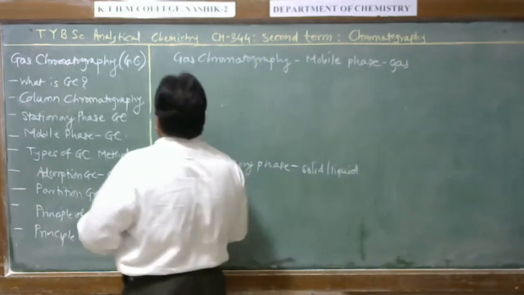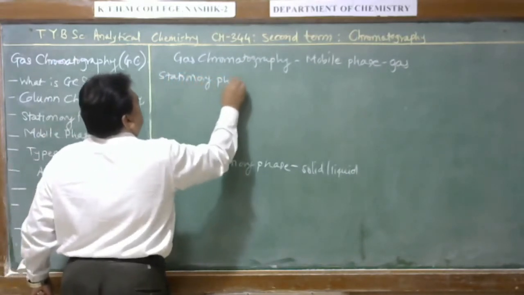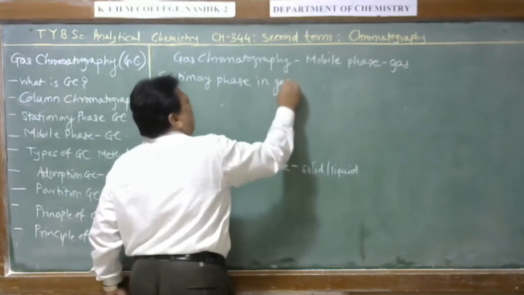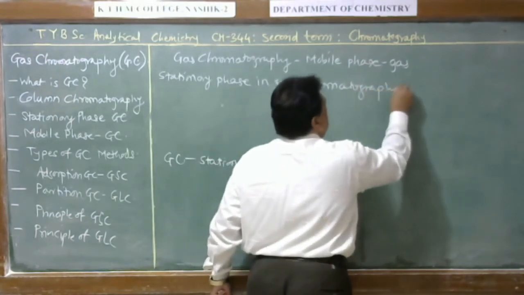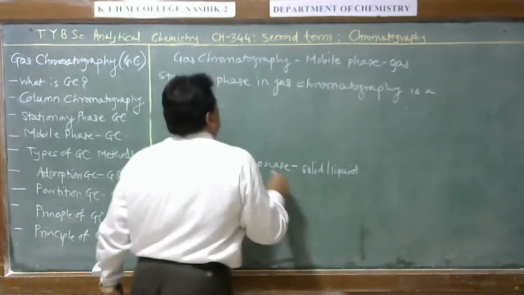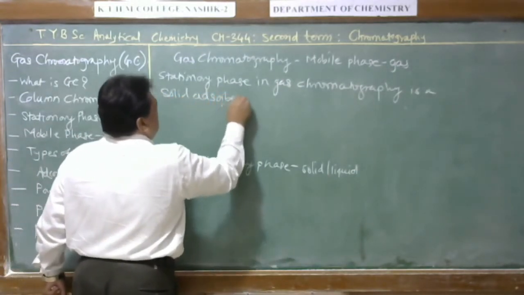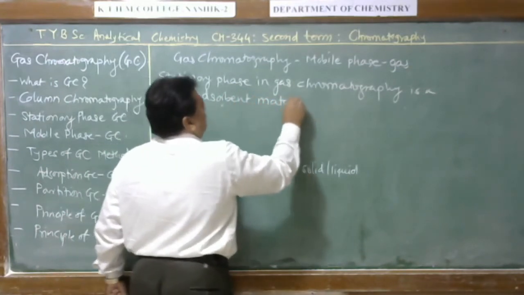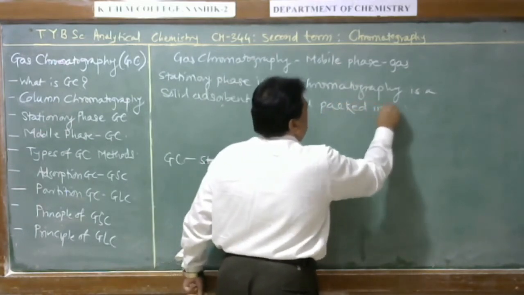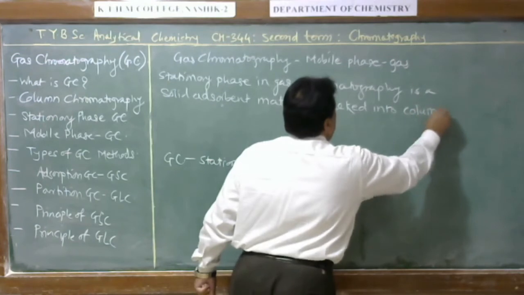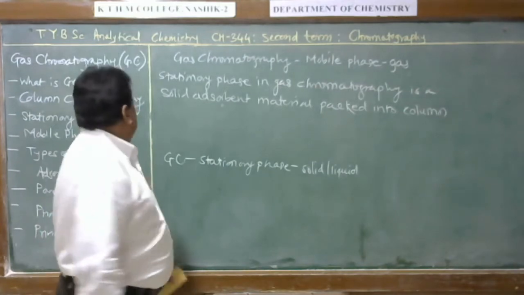The stationary phase in gas chromatography is a solid adsorbent material packed into a column. A column is a pipe, because GC is a technique of column chromatography.